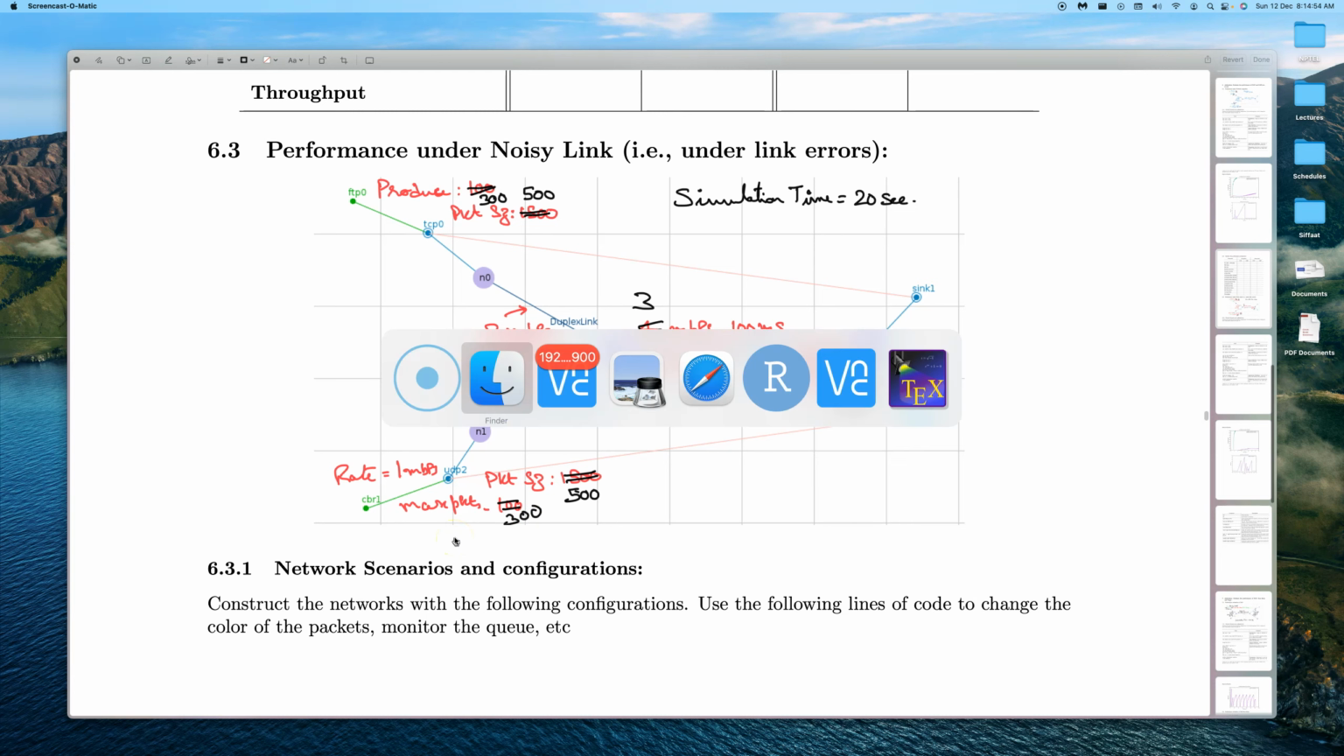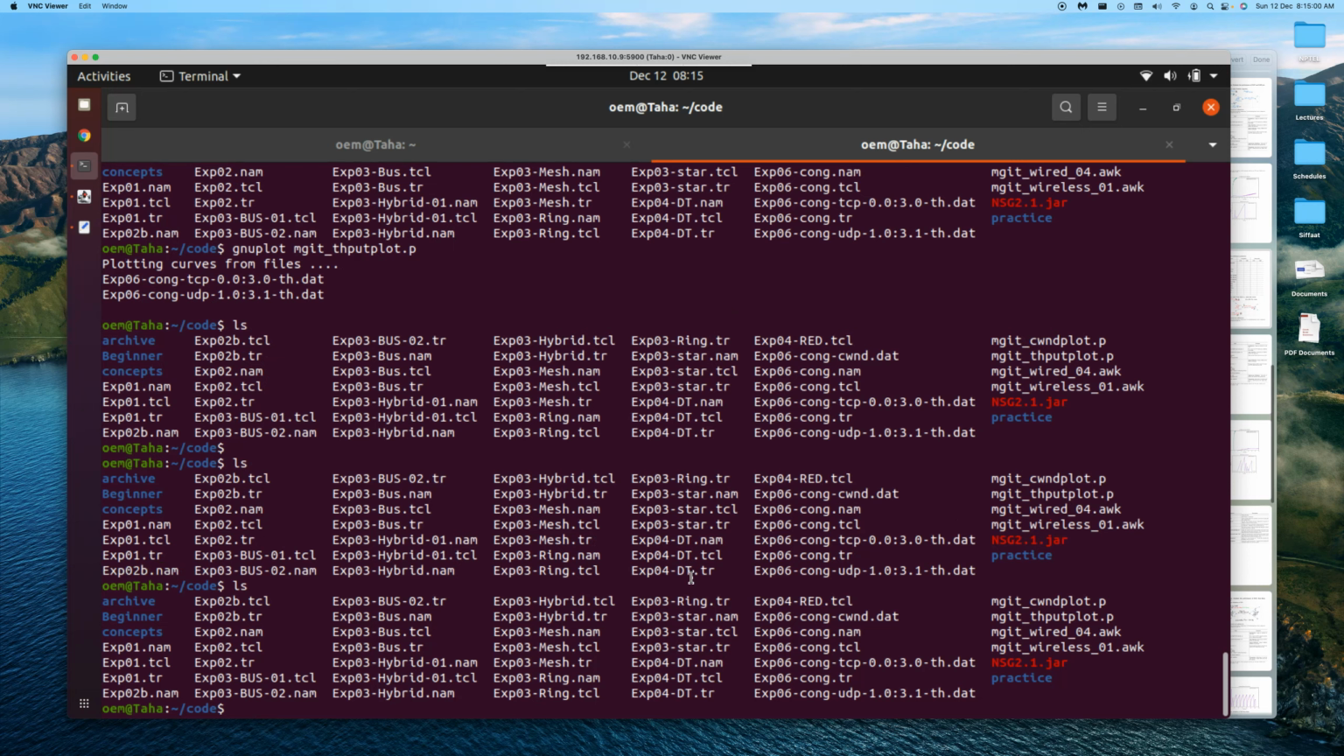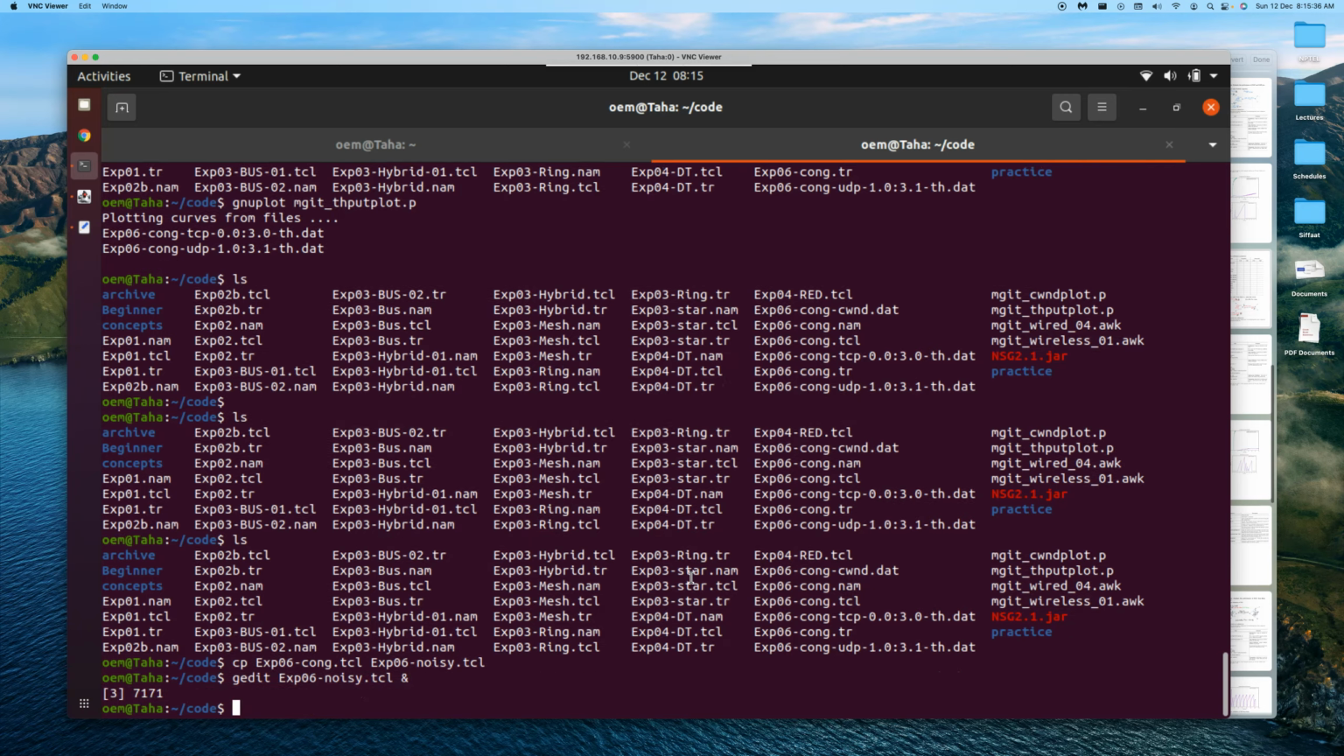So let's get back to our Ubuntu terminal. We have the Ubuntu terminal, and we could have generated that in NSG again. Instead of that, to save time, let's reuse the old file that we created for the congestion scenario. That was in congestion.tcl. Let's copy it into experiment 06 and call it noisy.tcl. Okay, we made a copy of it. Sorry, we need to open it in gedit. Experiment 06 noisy.tcl. Let's open it.